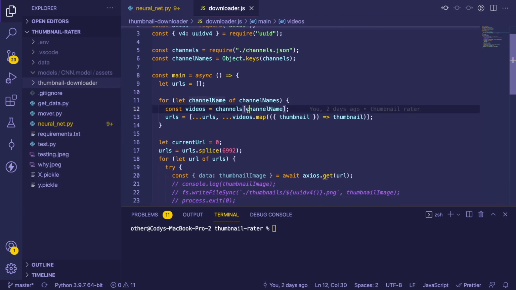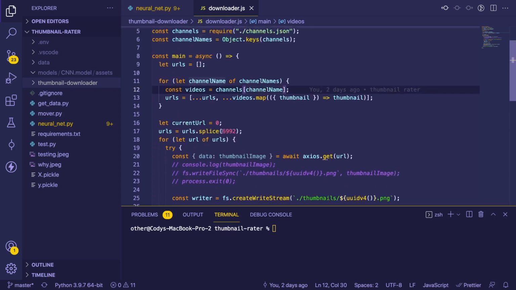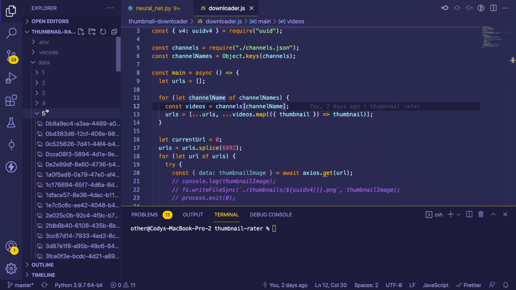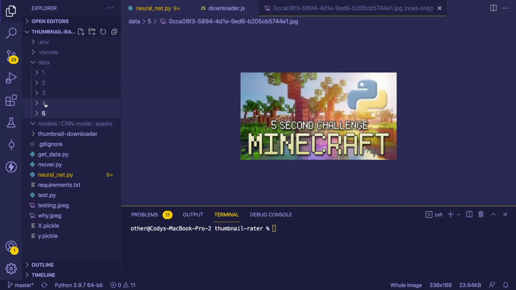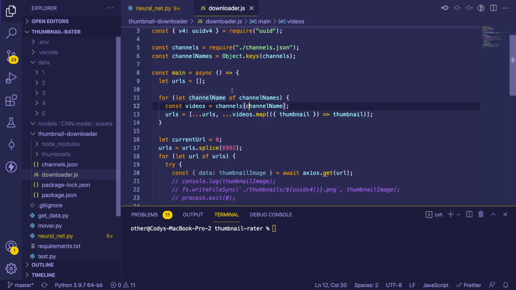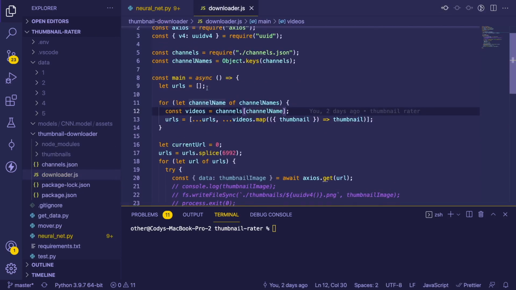So the project I've been working on is an automated thumbnail rating system for YouTube. If you have a thumbnail, give it a star rating from 1 to 5, where 1 means the thumbnail doesn't look that good, and 5 means the thumbnail looks pretty great. I have a data set up here, and I'm taking these folders 1 through 5 and feeding that into a neural network. More specifically, I'm trying to use a convolutional neural network to take the image, extract some type of information, and then classify these images from 1 to 5. So far, it's not really working that well, but maybe I'll do an update video if I get some progress on this and show you how I did it.